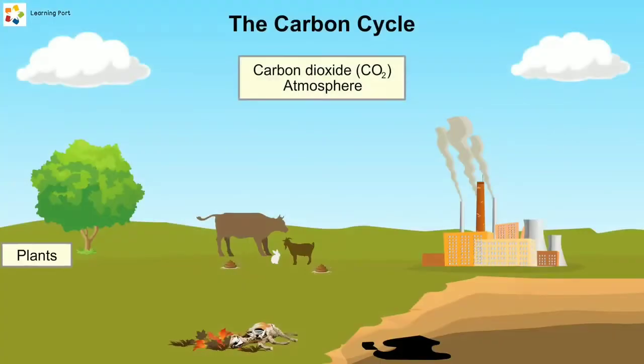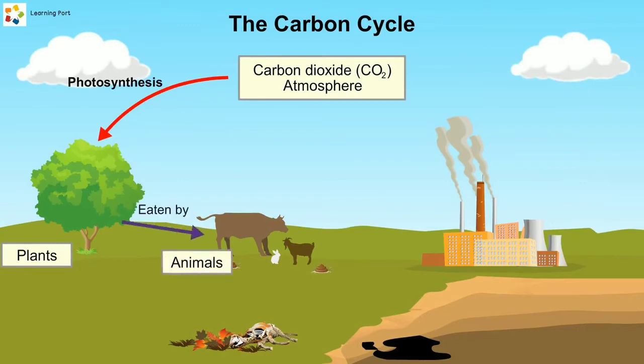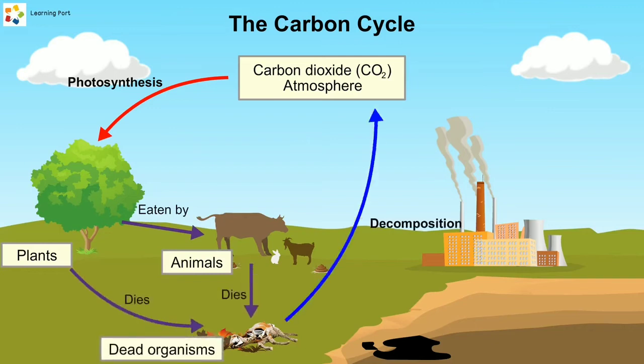When green plants undergo the process of photosynthesis to make food, they absorb carbon dioxide from the air. The carbon element stored in plants is then transferred to animals that eat the plants. When plants and animals die, their dead bodies decompose and release carbon dioxide back into the air due to the actions of fungi and bacteria in the soil.